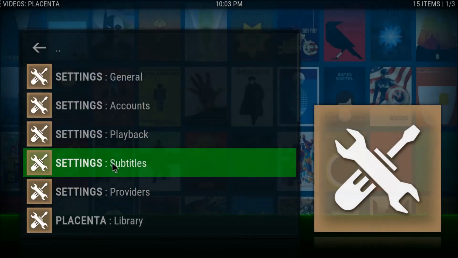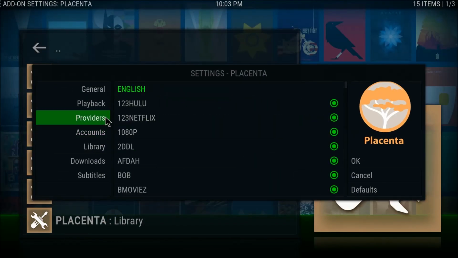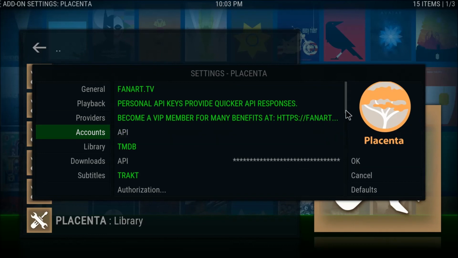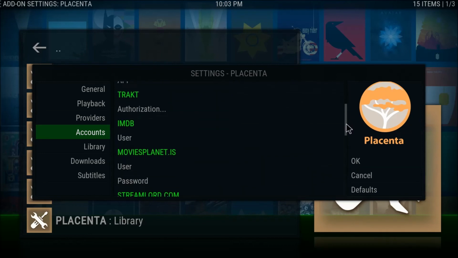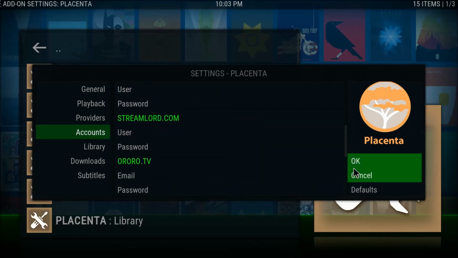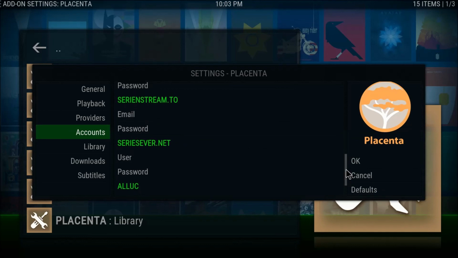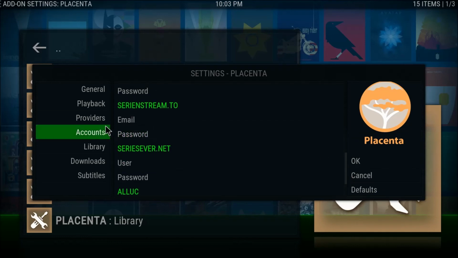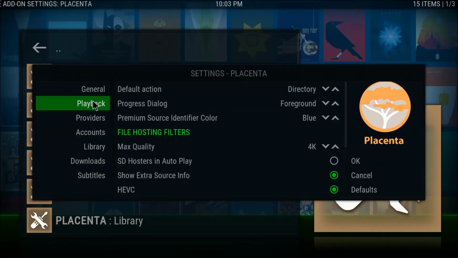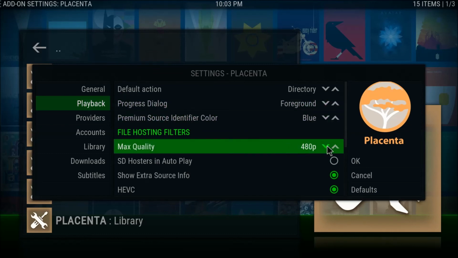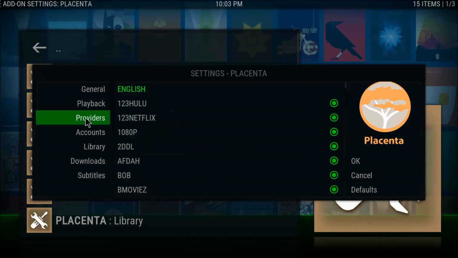Tools, accounts. Providers. Let's change that to 1080.